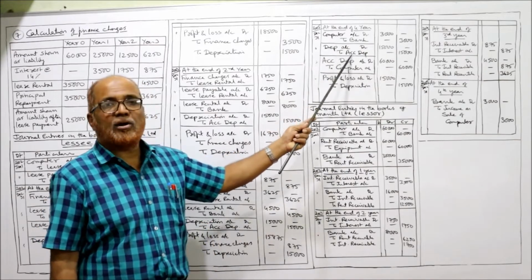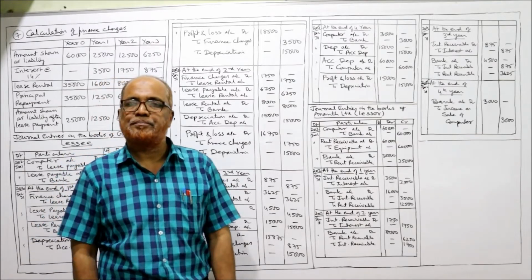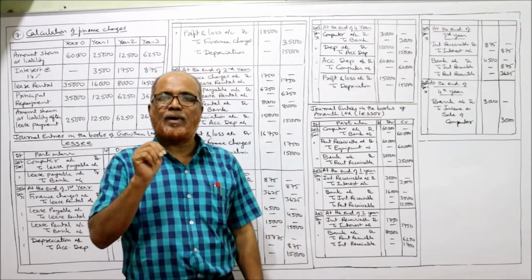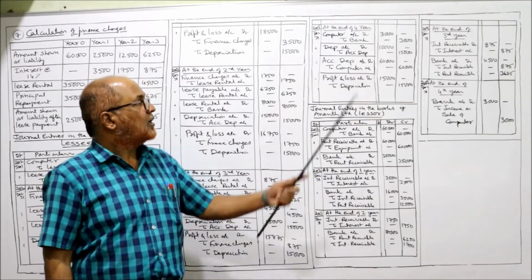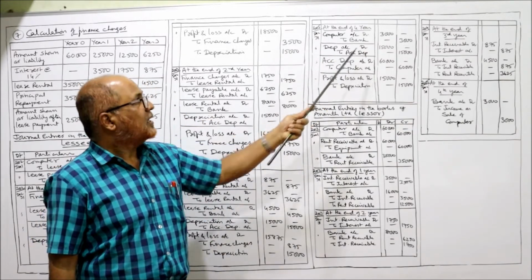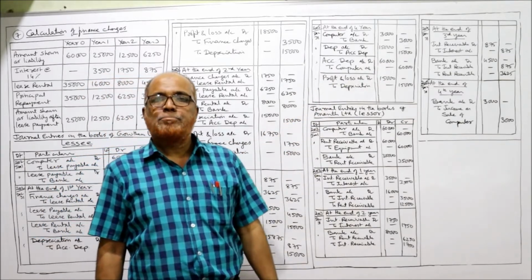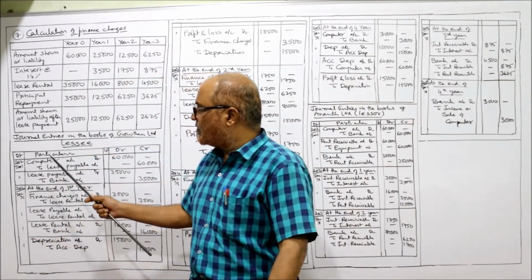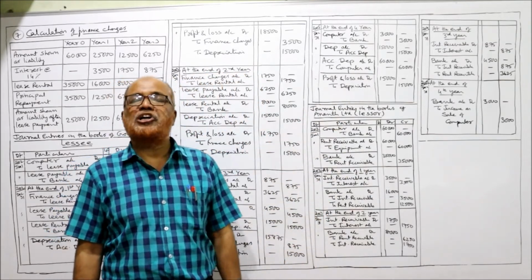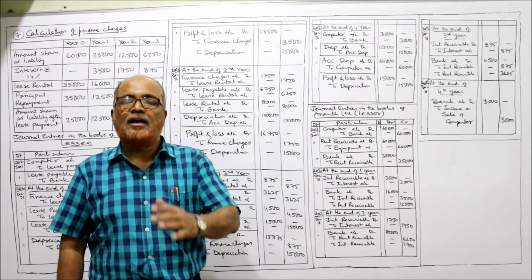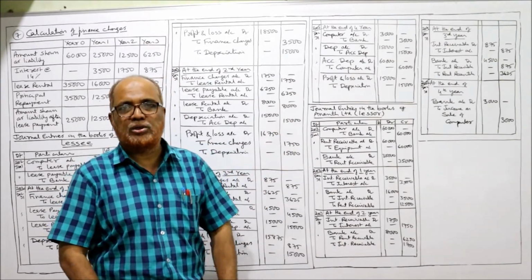Then depreciation account debit to accumulated depreciation. Every year same entry. Fourth year, this is the last year. 4 years we have to provide the depreciation: 15,000, 15,000, 15,000, 15,000. Then accumulated depreciation 60,000 to computer 60,000. We have debited computer when we purchased. Now we have to credit computer and debit accumulated depreciation. By passing this entry, accumulated depreciation will get closed and computer will also be closed.